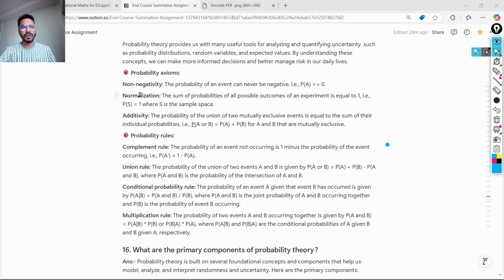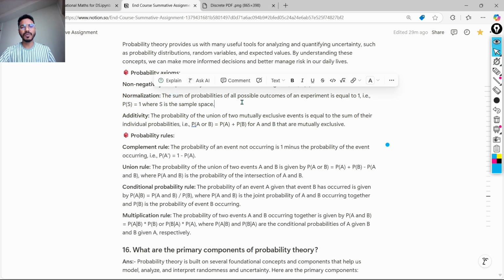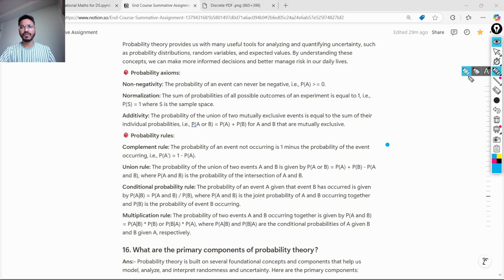Another one is normalization. What does it say? The sum of probabilities of all possible outcomes of an experiment is equal to 1. What does it mean? Similarly, we will go to the example of a coin, where we said that it will be either head or tail. So what does normalization mean? What is the probability of getting heads? That is 1 by 2.